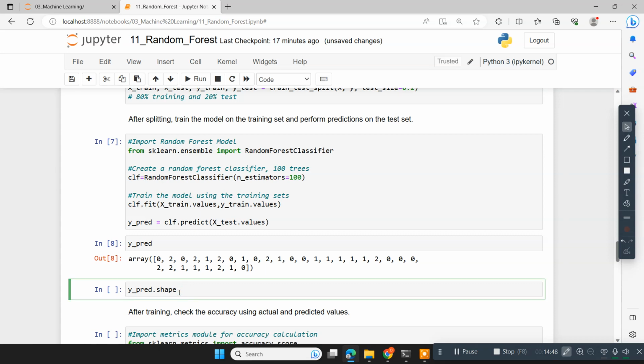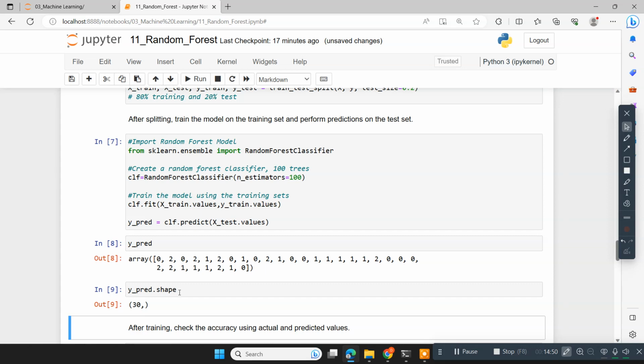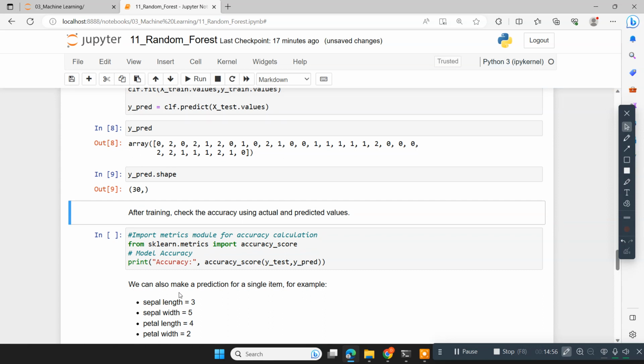You can check the shapes. 20% means 30 samples, since 20% of 150 is 30. So there are 30 samples in the prediction. Once the model is built, you can evaluate it. So I'm importing accuracy_score from sklearn.metrics, a predefined method which takes two parameters here: y_test, meaning the actual values, and y_predict, meaning what the model has predicted.